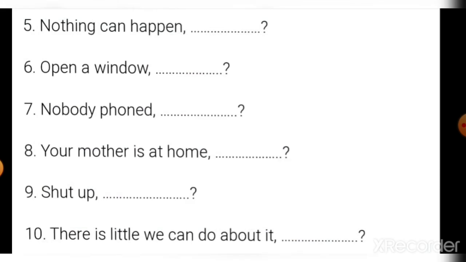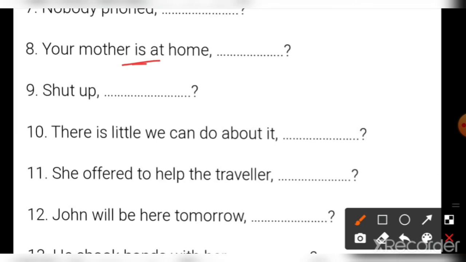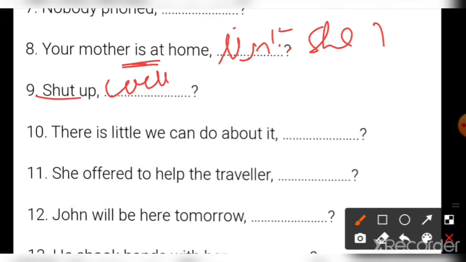Did they? What is the answer? Did they? 8th number, your mother is at home. Is is given. So what will we write? Isn't she? What will come for your mother? She. And what will be the negative of is? Isn't. Isn't she? Shut up. Will you? Shut up. Will you? Be quiet. Will you? There is little we can do about it. Little is also considered as negative. So what will we write? Is there?